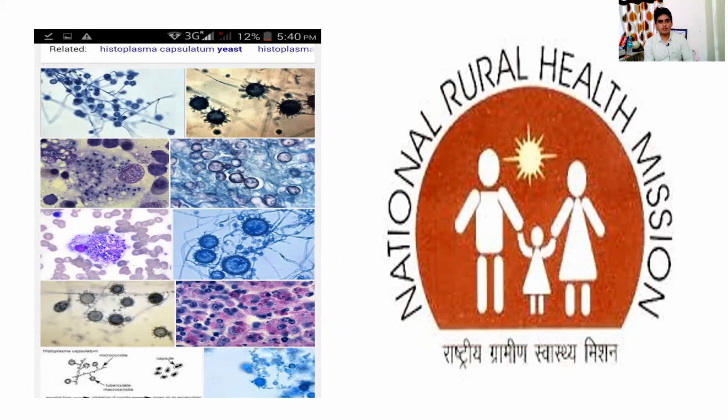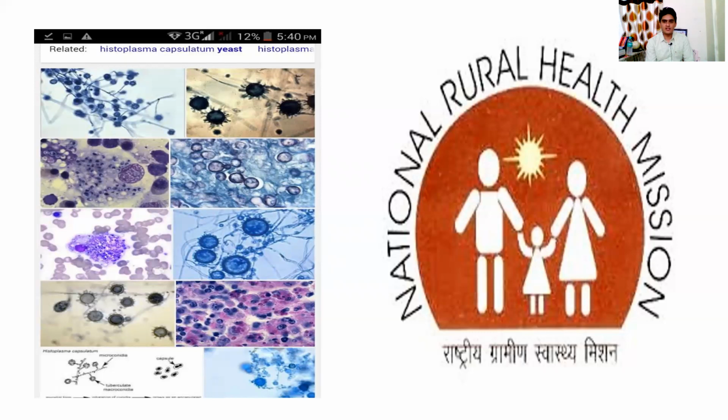For example, I was reading about Histoplasma. Instead of going to the textbook, I just searched on Google for Histoplasma capsulatum yeast, and whatever images came, I took a screenshot, because in the exam you will not have one image. You can have any of these images. I just wanted to make sure how differently it can look. I took a screenshot of all the images that came on the first search page and saved it. So in my mind it is registered: Histoplasma capsulatum yeast looks like this. Then also about logos, you don't have to go and search in books.